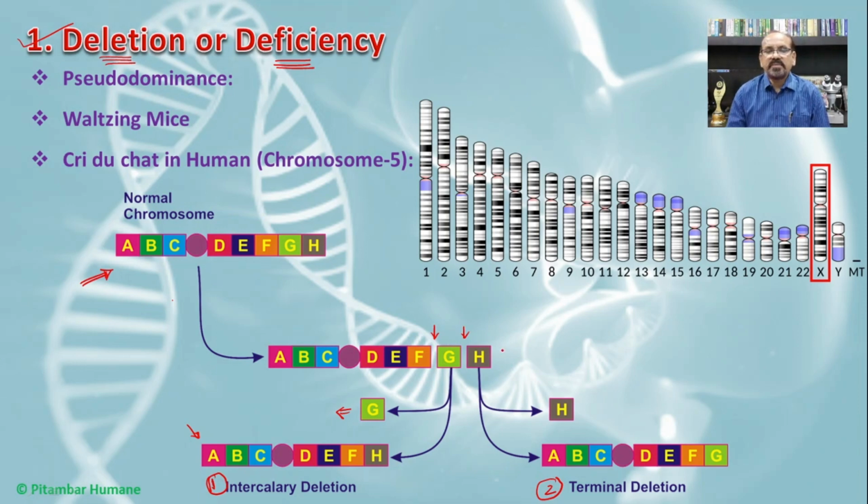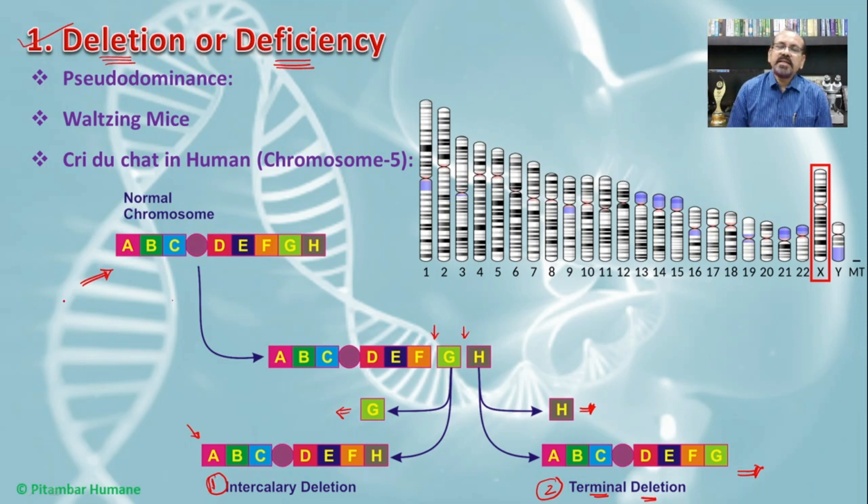In the second type, the gene H, which is present at the end of the chromosome, that is at the terminal part of the chromosome, is now deleted, and hence H is found to be absent. Such a deletion from the terminal side of the chromosome is known as terminal deletion.